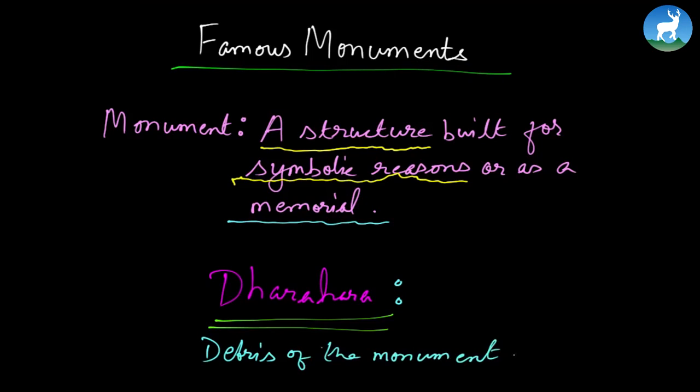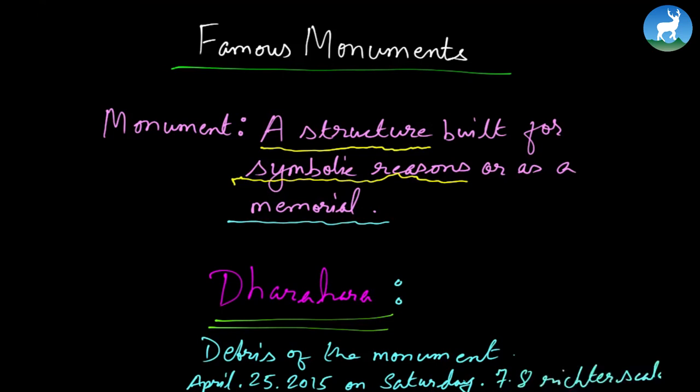So what we now have is the debris of the building, that is Dharara, of the monument, let's say. And it collapsed, as you know, I'm sure, because of the earthquake which struck Nepal on April 25, 2015, which was on Saturday, an earthquake with a magnitude of 7.8 on the Richter scale. It hit our country that gloomy day, and it turned Dharara into debris. Dharara collapsed because of this earthquake. So this is the information that you should know before we continue this chapter.